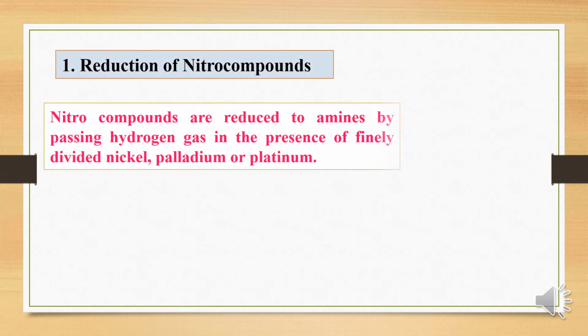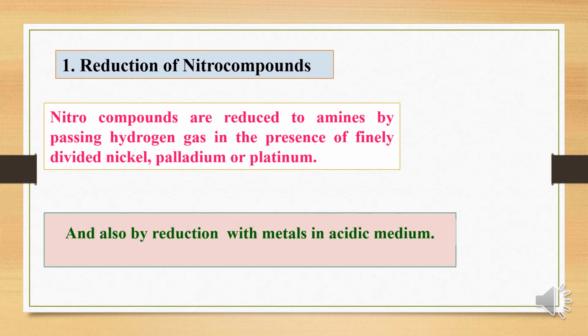Reduction of nitro compounds. Nitro compounds are reduced to amines by passing hydrogen gas in presence of finely divided nickel, palladium or platinum catalyst, and also by reduction with metals in acidic medium. In this case, the NO2 group is converted into NH2. For example, RNO2 is converted into RNH2. This is called the reduction process.